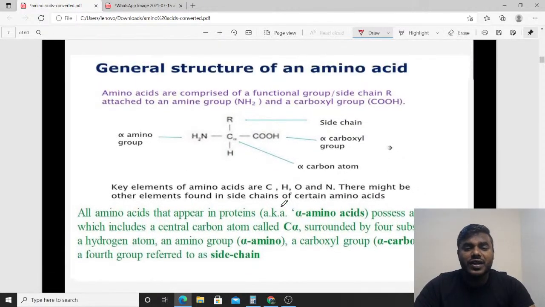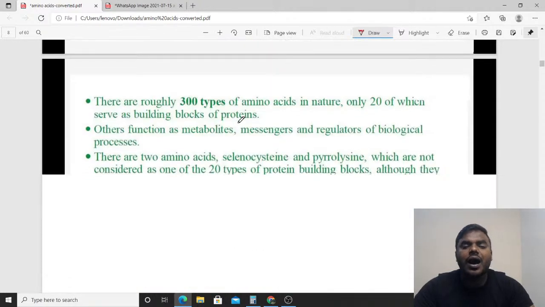Now listen to me very carefully. All the amino acids basically contain a carboxyl group as well as an amino group, no doubt in that. But how can one amino acid differ from another amino acid, friends? One amino acid can be differentiated from another exclusively based on the R chain.